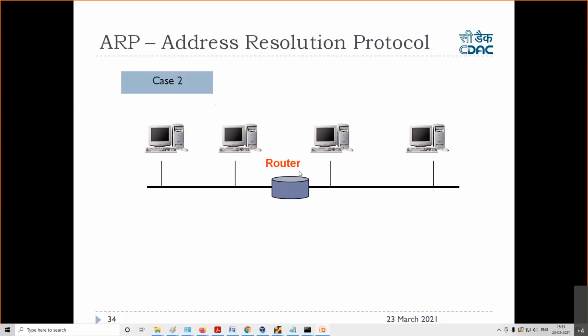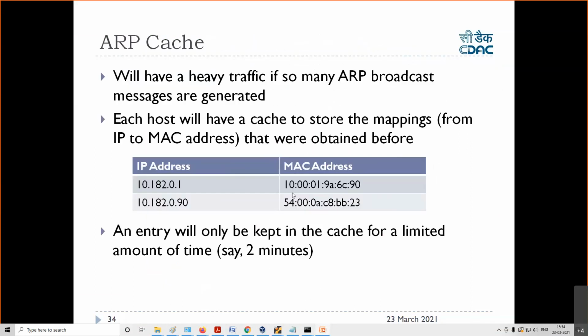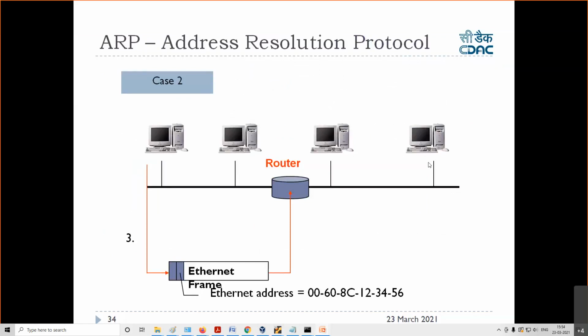Now the router will reply saying that this is not part of your network, you please give it to me, I will forward it to the other network. So the packet will always come to the router, and then the router will forward it to this system if it is directly connected, or the router may forward it to other routers, next hop on, and then finally it will reach the system.